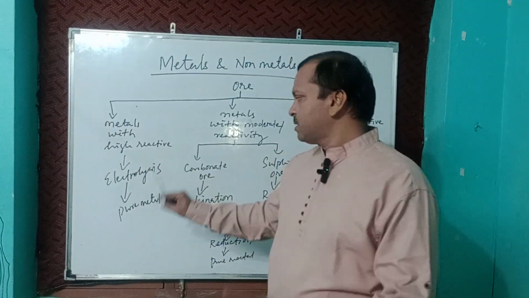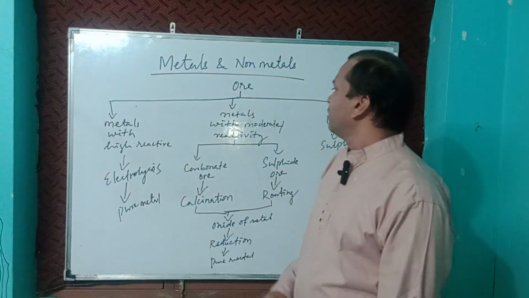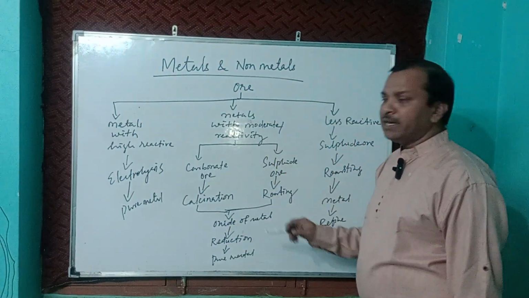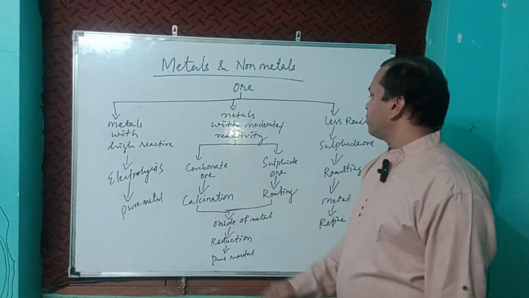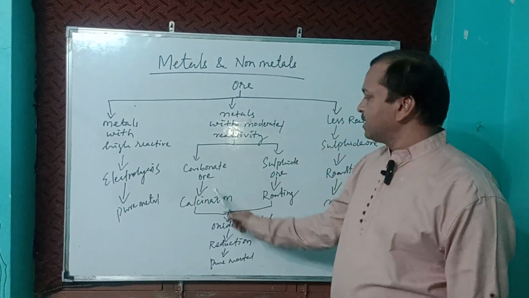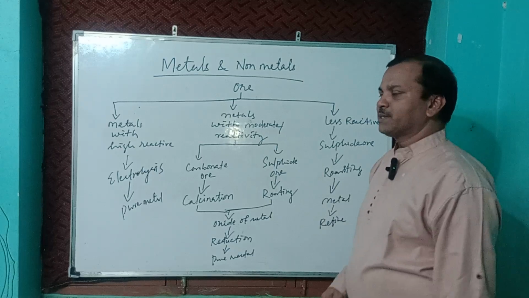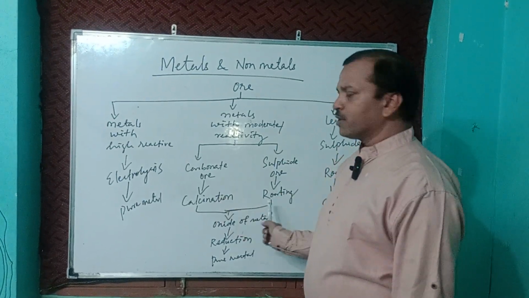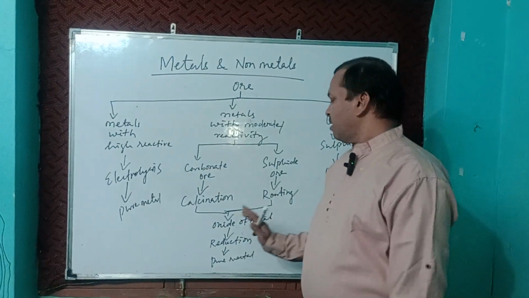From here we will get pure metal directly. In the moderate series, two types of ores are available: carbonate ore and sulfide ore. For carbonate ore we go for calcination, and for sulfide ore we go for roasting. After both processes, we will get the oxide of metal.